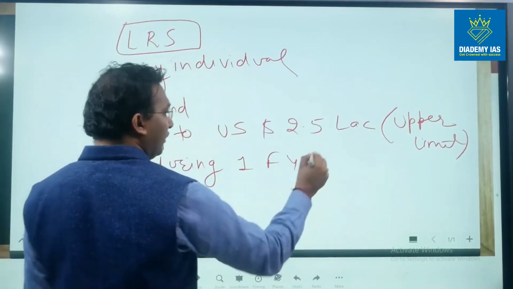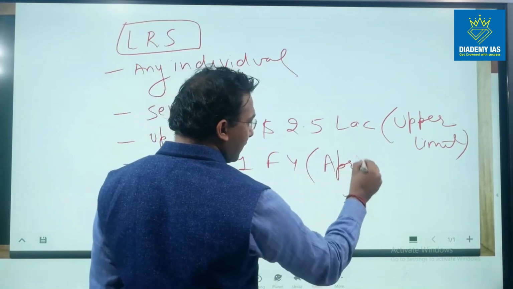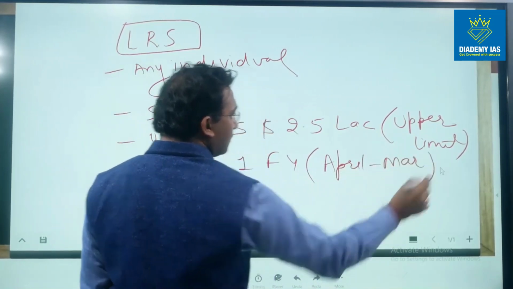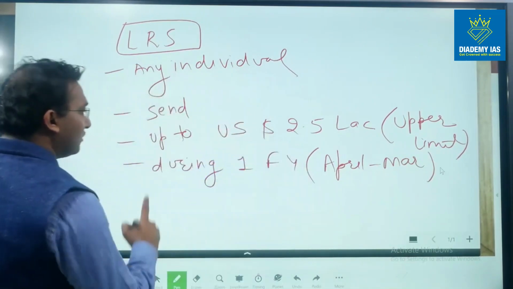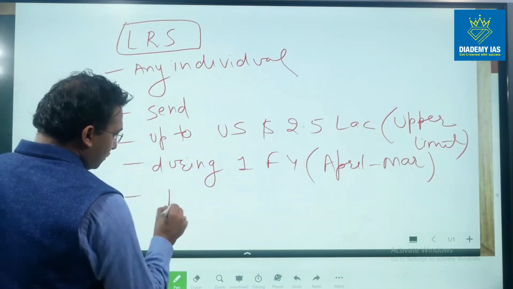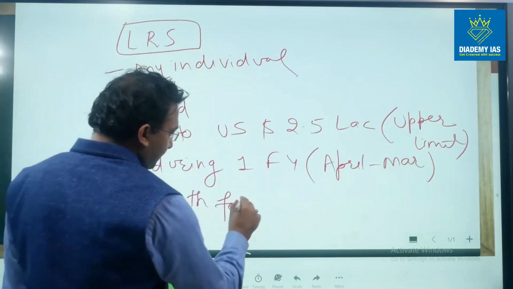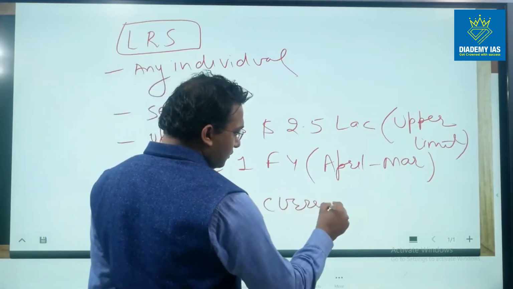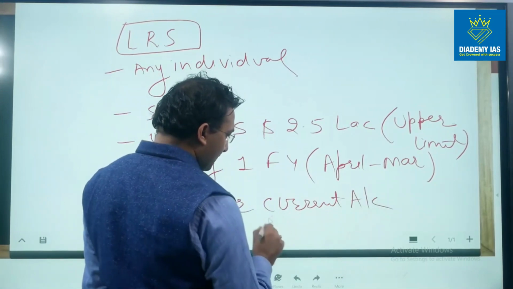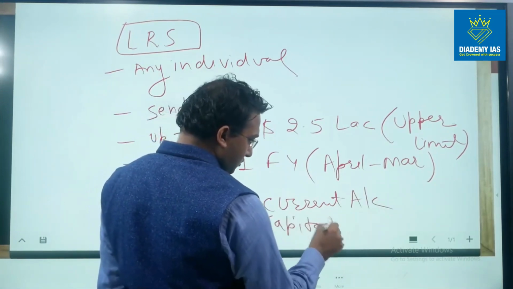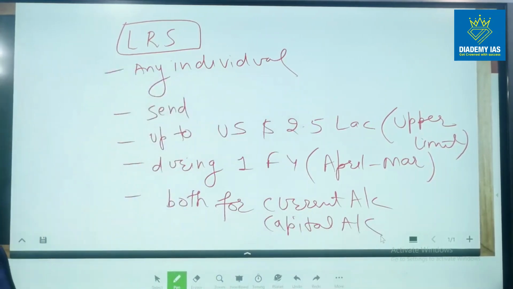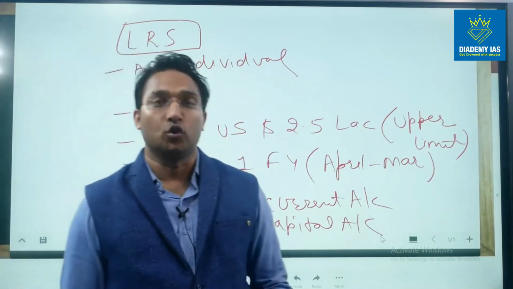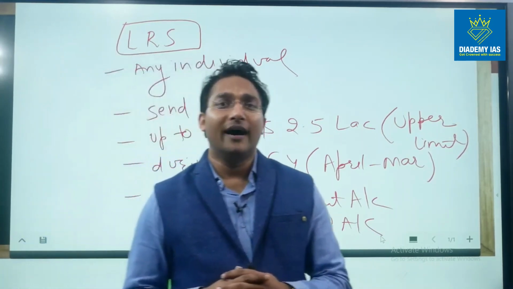One financial year means between April and March. So any individual can send up to $2.5 lakh during one financial year, both for current account transactions and capital account transactions. That means either for capital or for current or for both. So individually or combined, the person can send up to $2.5 lakh. This is the upper limit capped by the RBI.